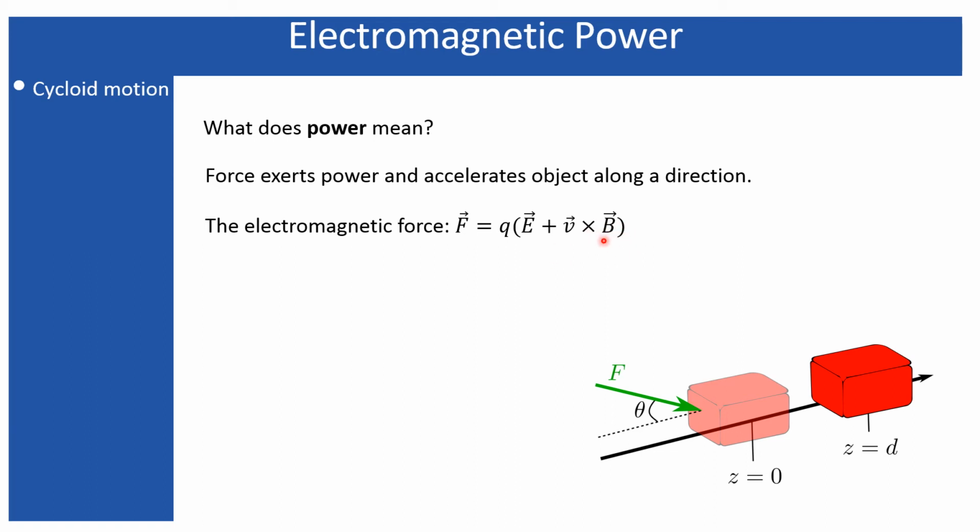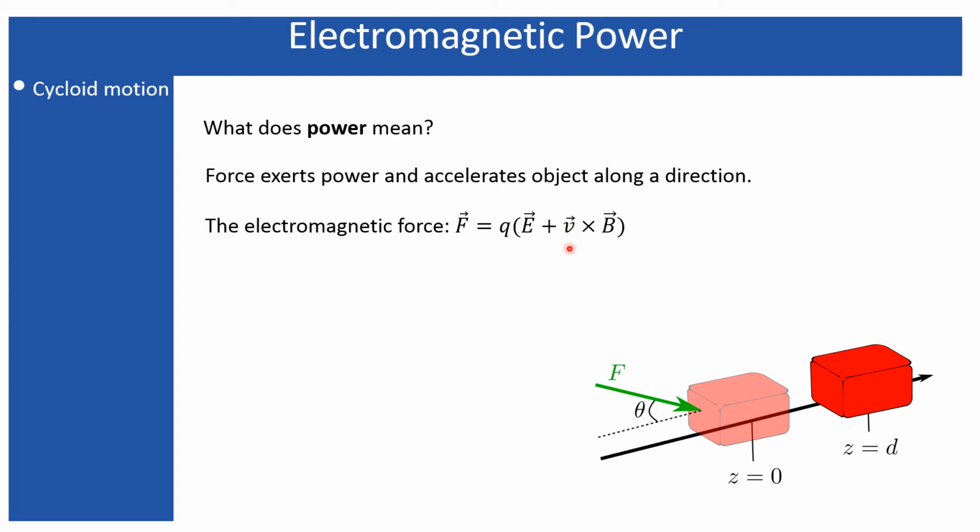So it signifies that since there is a cross product between the velocity of the charged particle and the magnetic field, in order for the magnetic force to appear, you must have a charged particle, and that must be in motion, because if v equals 0, there will be no magnetic force.